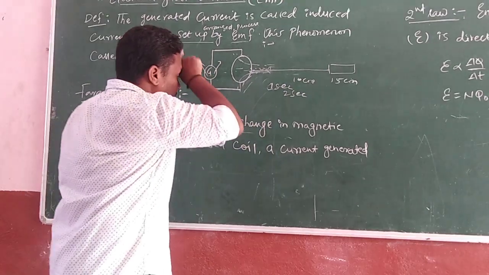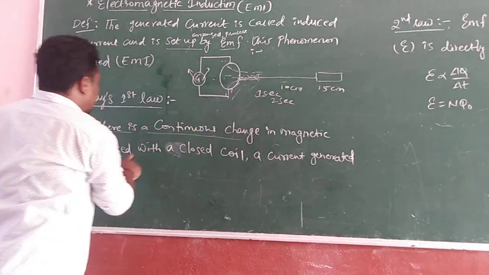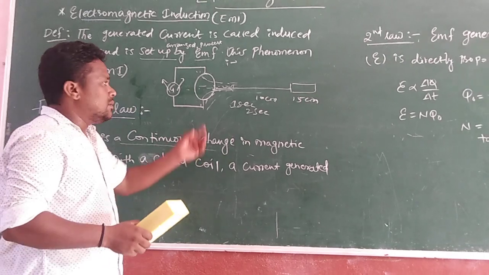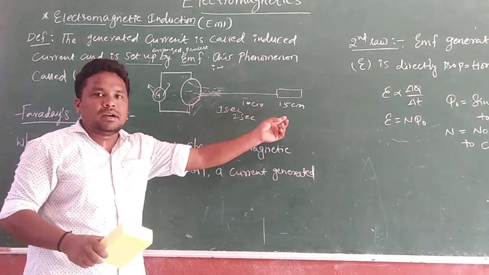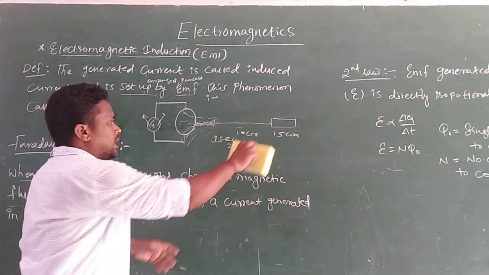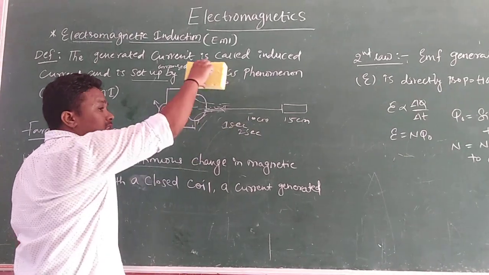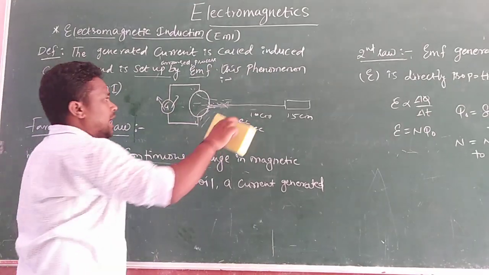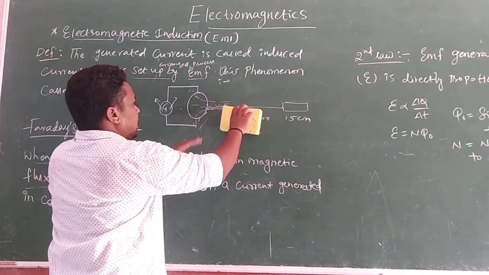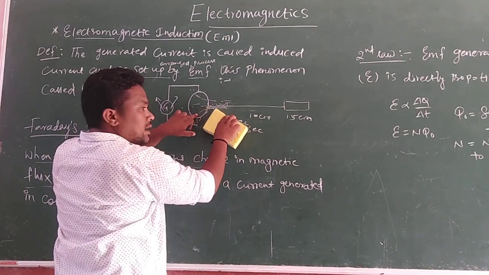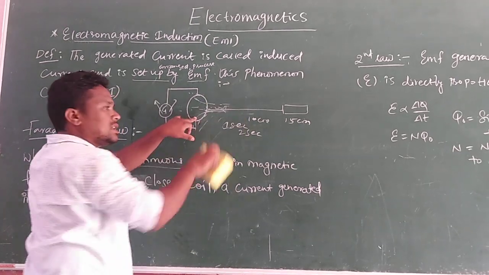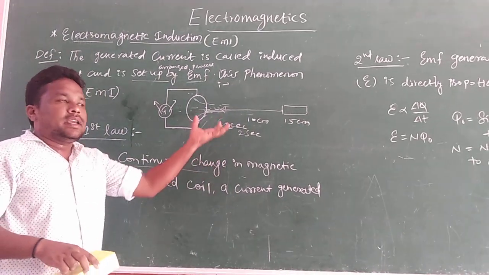So magnetic flux changes with the time and the distance between the circular coil and the magnet. If you take the bar magnet very fast towards the circular coil, the flux increases. If you keep the magnet very near to the circular coil, the magnetic flux also increases.